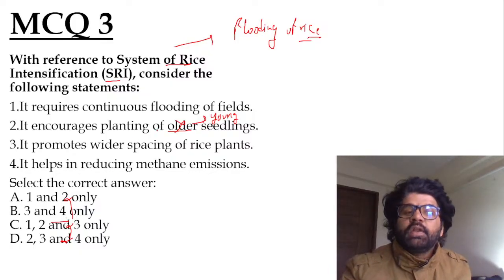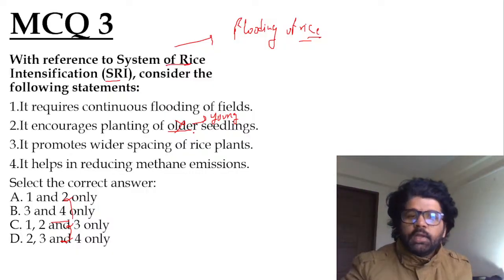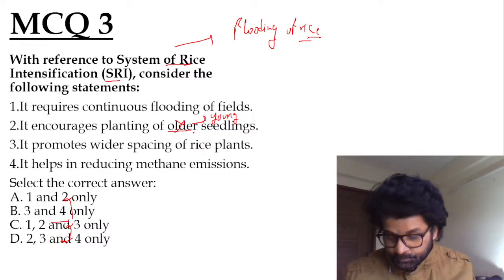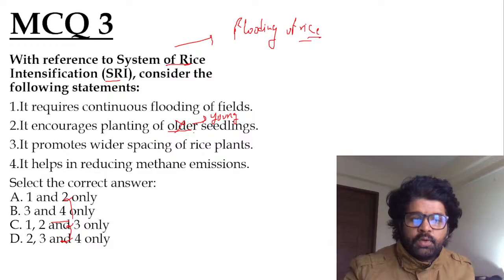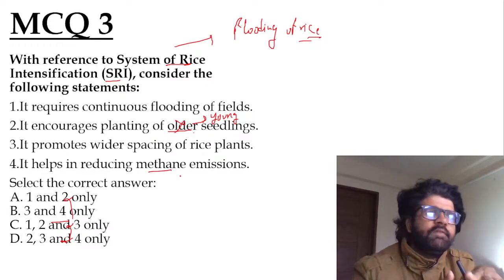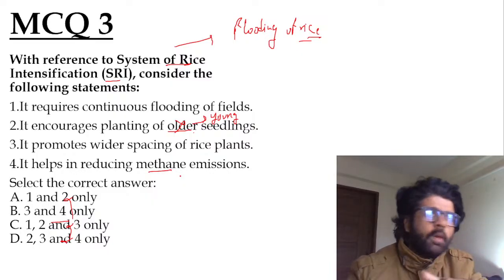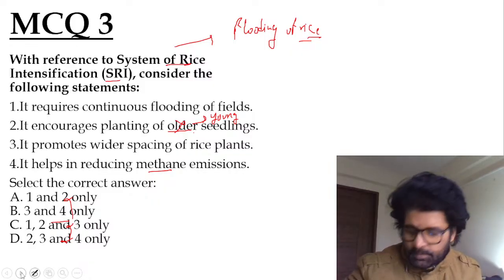Second is wrong. It does not encourage planting of older seedlings, but young seedlings. Rather than just throwing away seeds, you let them grow a bit and then you plant these younger seedlings. So that's why the answer is B, as stated by Harshini, Nisha Gitika, Rishi, Iltush and Mad King. Jivayan, Chepandis, are you understanding? It helps in reducing methane emission because again, the wastage is low. Rice is anyway a source of methane emission, but if you're doing rice cultivation in a proper, environment-friendly manner, it will reduce methane emission, right?